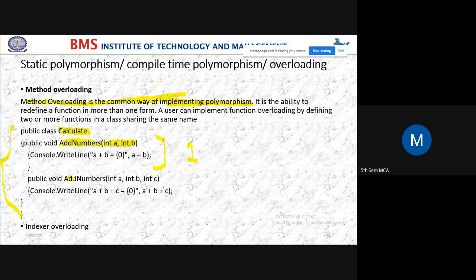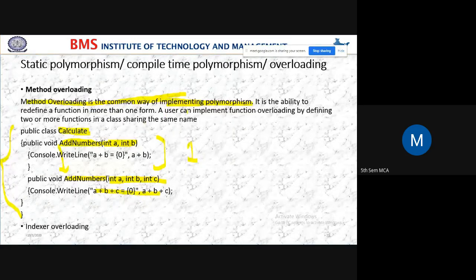And what is this? Is it having the same name? Yes. Here I have another method with the same name. This is nothing but method overloading. To perform a different task, we are using the same method. But here I am adding three numbers, and I'm displaying it here.